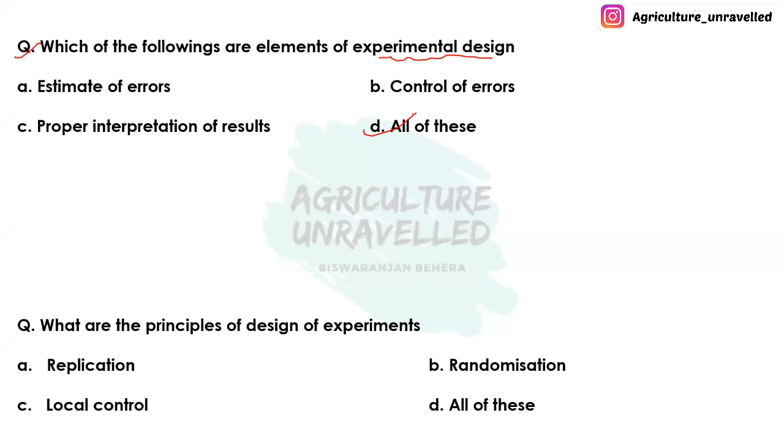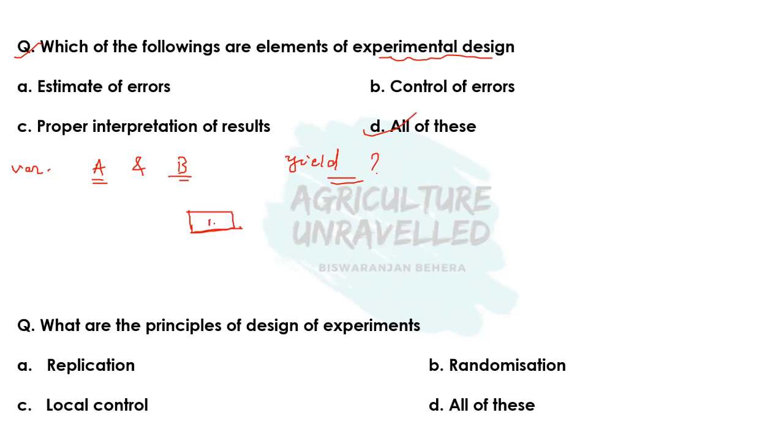So before that, we should understand what an experimental error is. For that, I will give a small example. Suppose we have two varieties, variety A and variety B, and our objective is to know which variety gives the maximum yield. To know which variety is giving maximum yield, we have to conduct a field experiment. So what we have done, we have just grown variety A and variety B, and we got that the yield of variety A is 2 ton per hectare and yield of variety B is 1 ton per hectare.